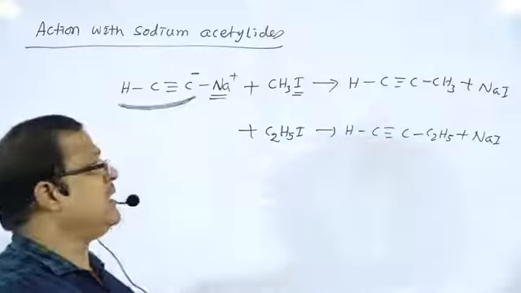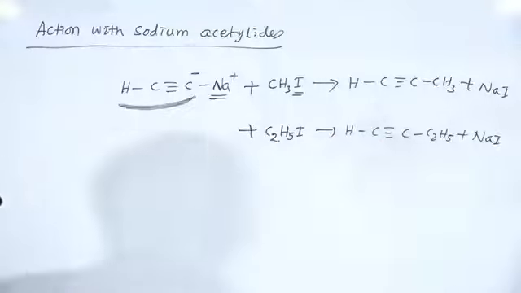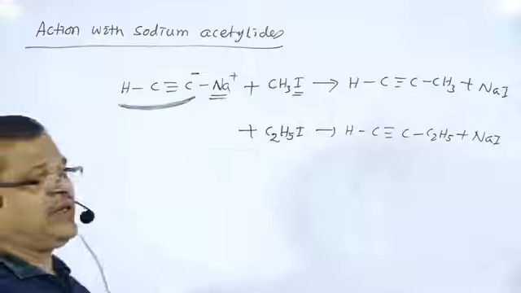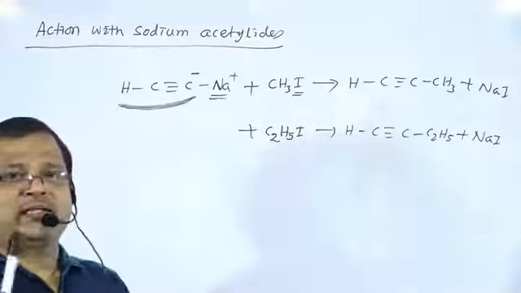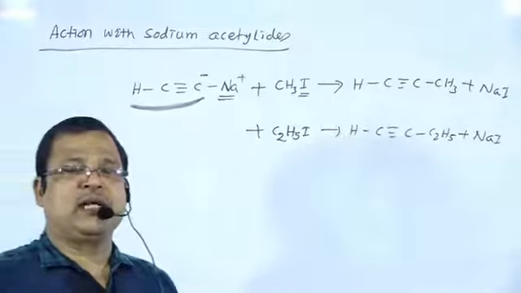So this is regarding the nucleophilic substitution reactions taking place in alkyl halides. That may be an SN1 reaction or an SN2 reaction.